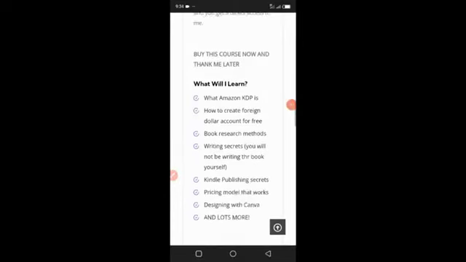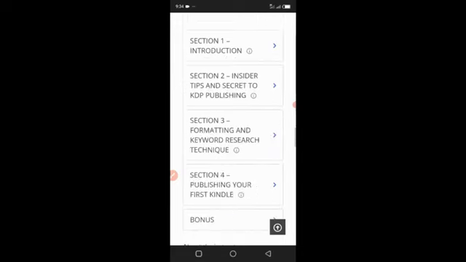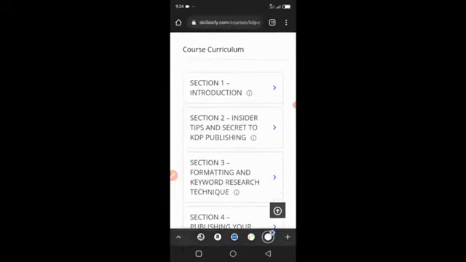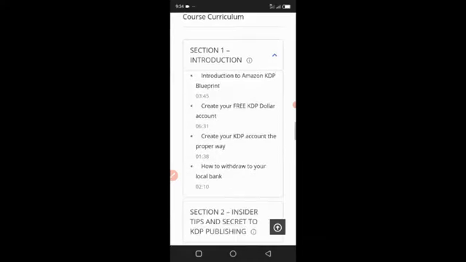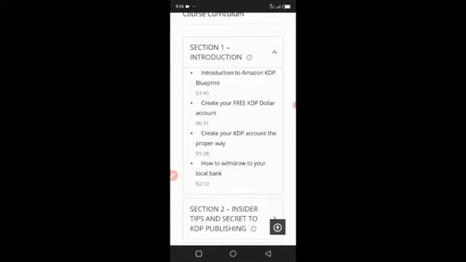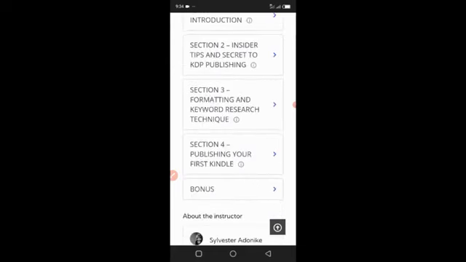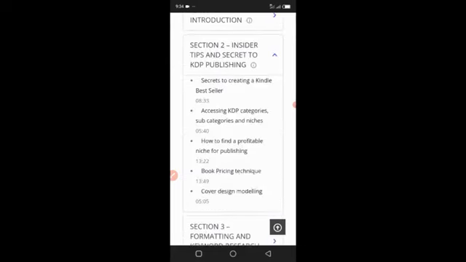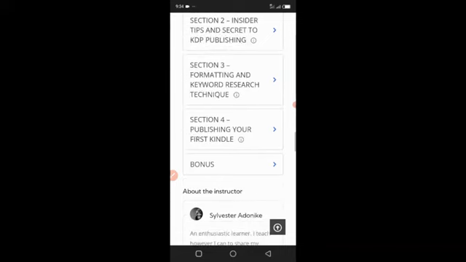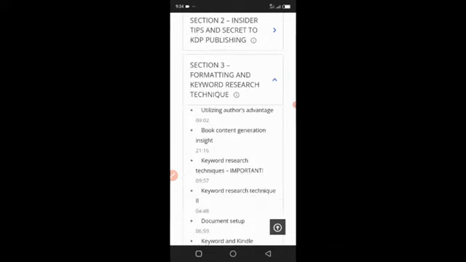So let me show you the curriculum. It's just 4 modules, 4 sections, and each section has a lesson you'll be getting from it. You can see the time is 6 minutes, a minute, 2 minutes, and you'll be getting all the secrets, all the tools that I've been using for my smartphone, for my laptop, iOS, Android, whichever format you want.